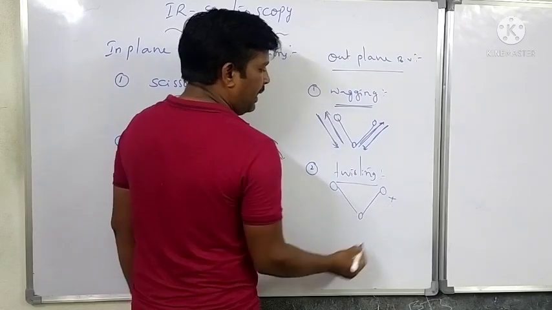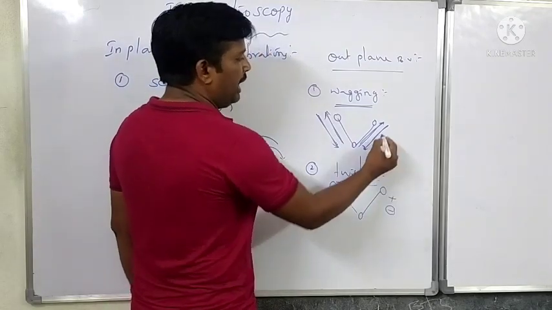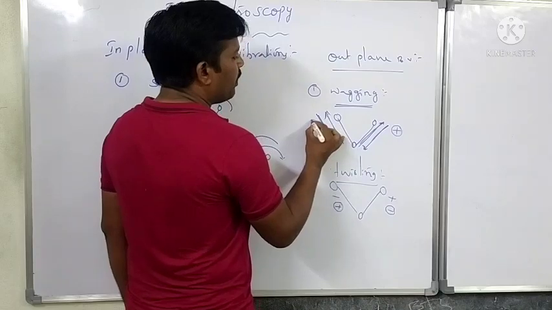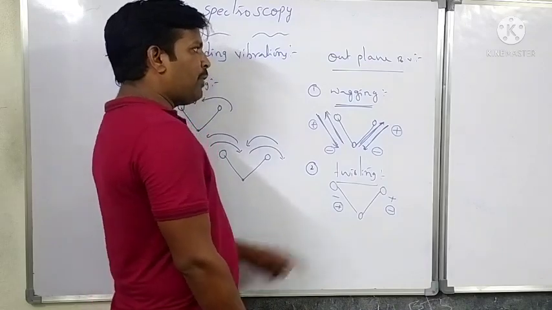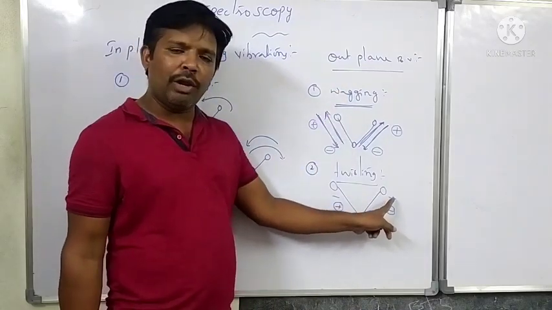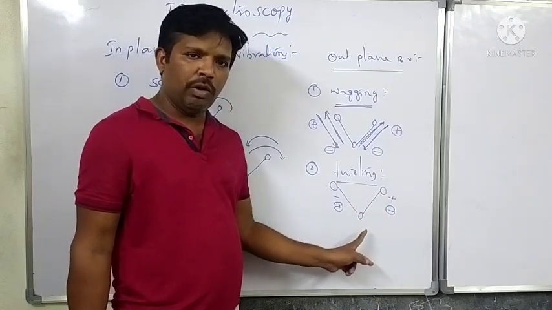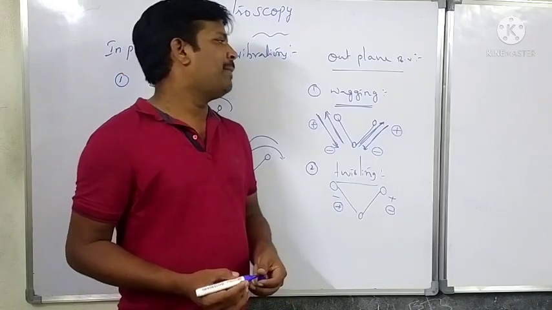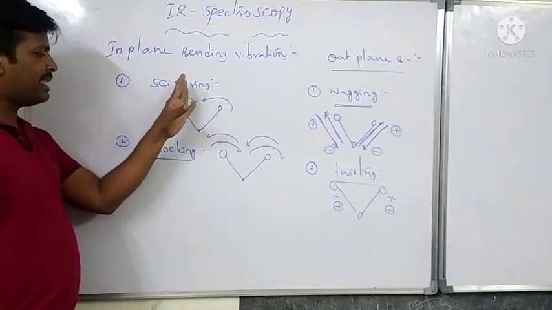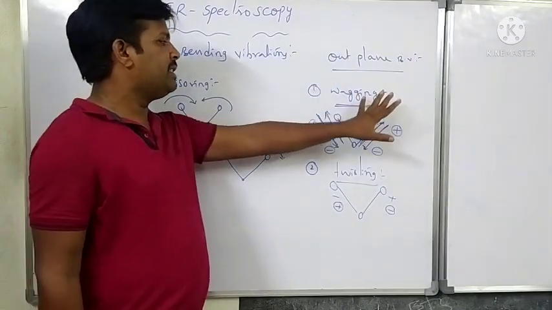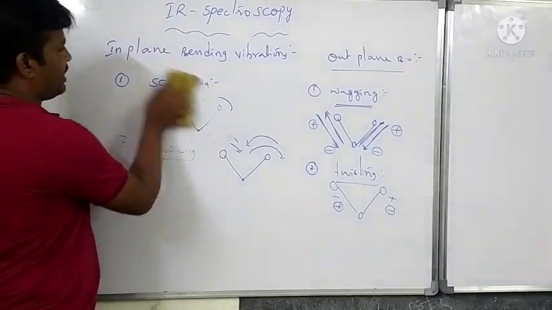This type of vibration is called twisting. Therefore, in plane bending vibrations are scissoring and rocking, and out of plane bending vibrations are wagging and twisting. Then we go for the number of vibrations.